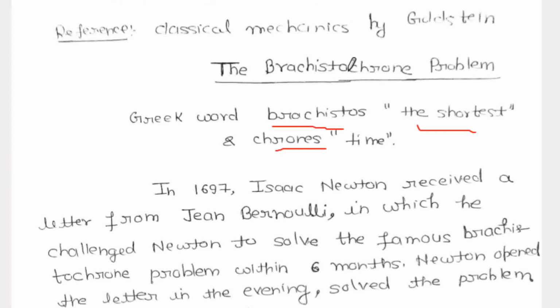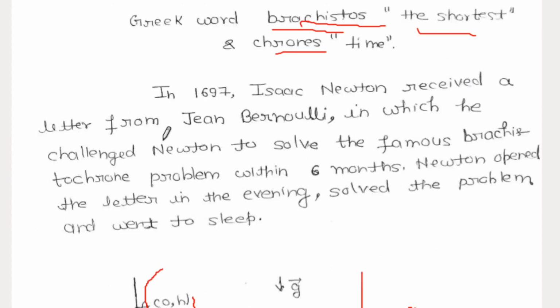Today we will discuss the Brachistochrone problem. I have followed the Goldstein book for the references. The word Brachistochrone comes from Greek, where brachistos has the meaning of shortest, and chronos has the meaning of time, right?